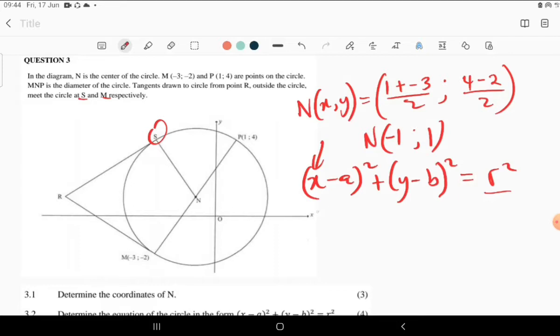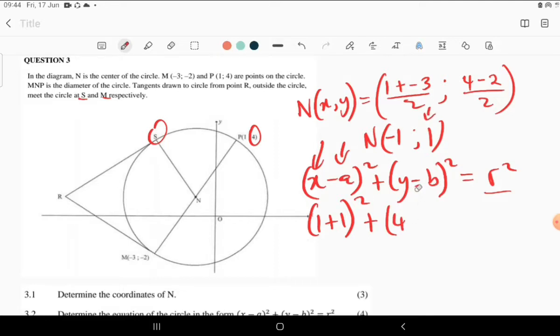Let's just do it. We are having 1, then the value of A is -1. Therefore, when negative and negative give us positive, then we have that. Then plus Y is 4. We have 4, then B, this one is positive, then it's going to have this negative.